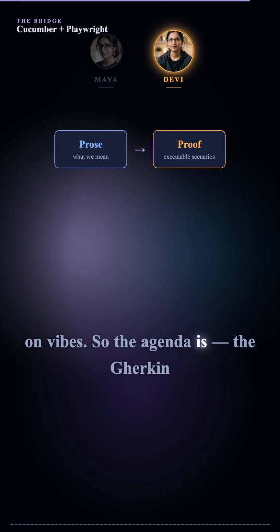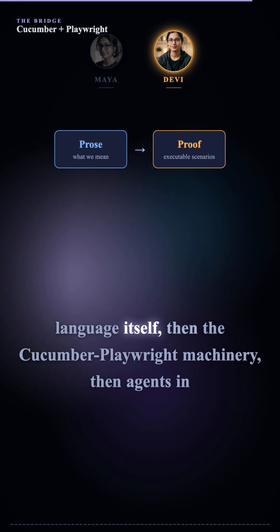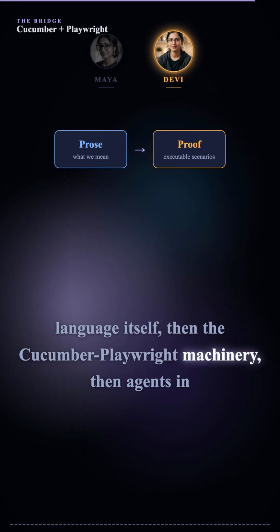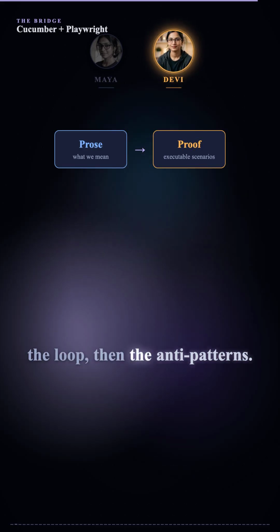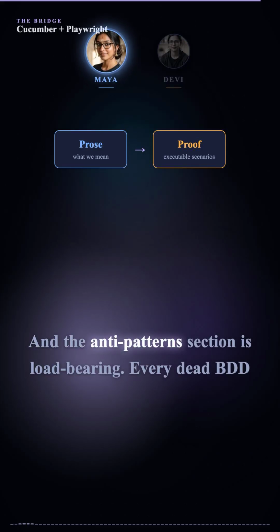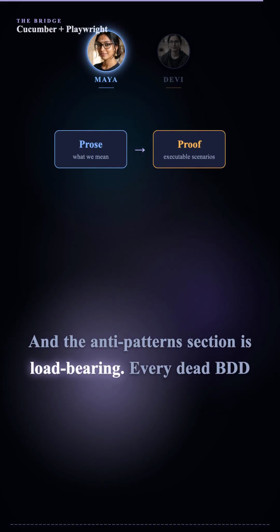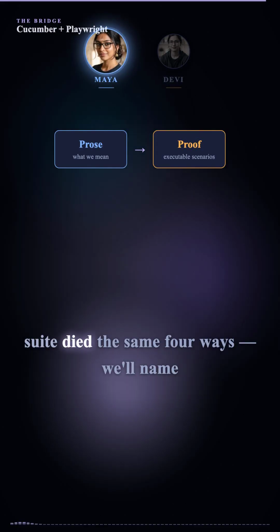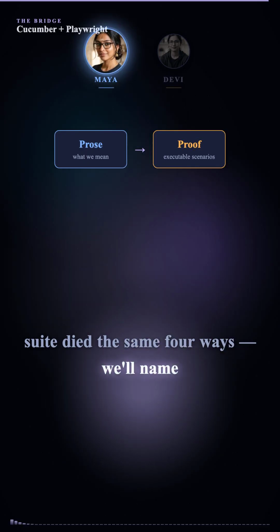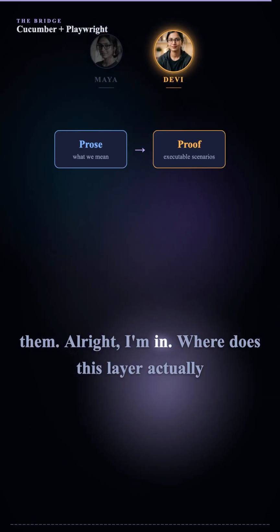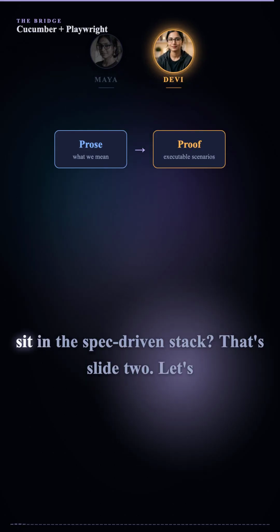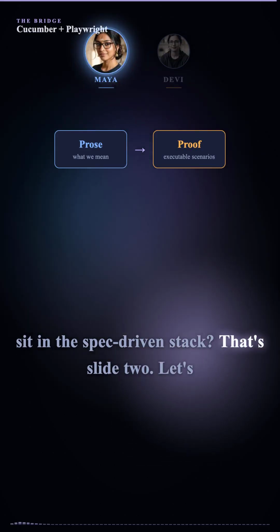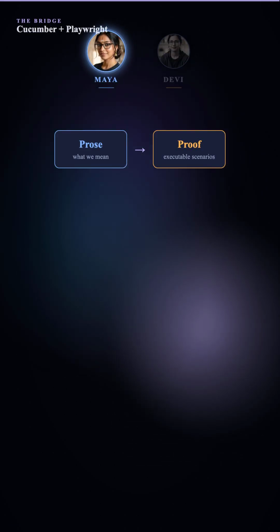So the agenda is the Gherkin language itself, then the Cucumber Playwright machinery, then agents in the loop, then the anti-patterns. And the anti-pattern section is load-bearing. Every dead BDD suite died the same 4 ways. We'll name them. All right, I'm in. Where does this layer actually sit in the spec-driven stack? That's slide 2. Let's go.